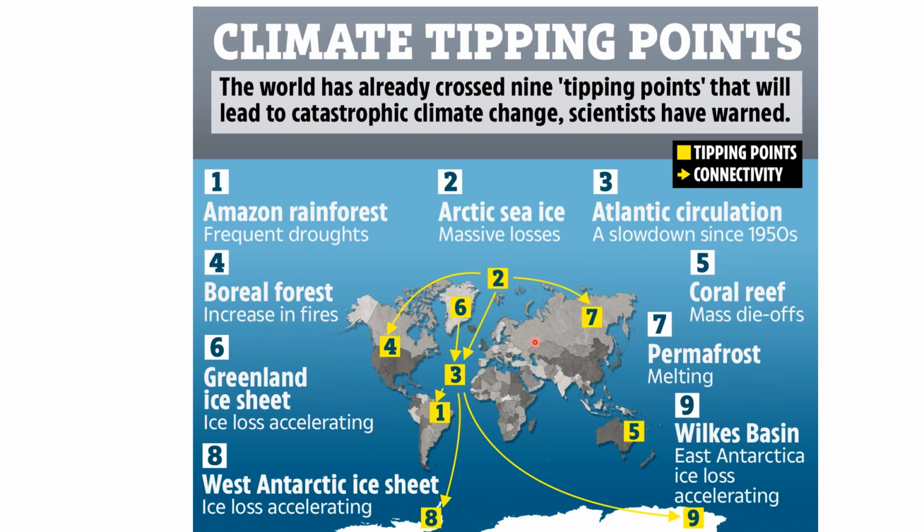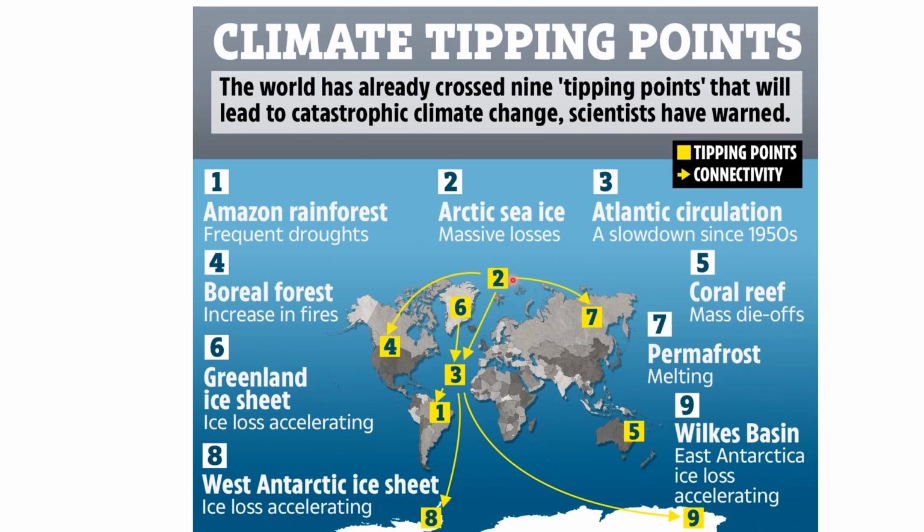But this all starts with the loss of Arctic sea ice. The Arctic sea ice loss causes a slowdown in circulation, and we're seeing the tides and the currents in the sea decrease. That then is having impacts on ice loss, because cold waters aren't moving as they should be around the planet.